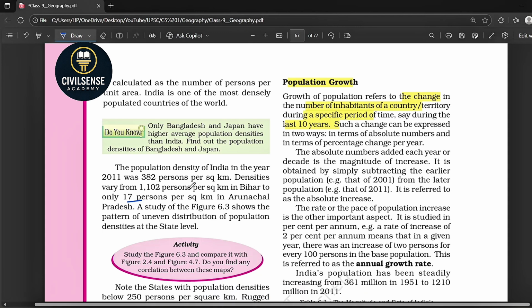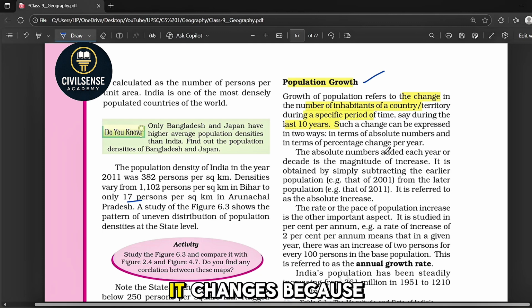But in fertile plains with water availability, more people live. For example, the northern plains and Kerala have very high density because of flat land, fertile soil and abundant rainfall. States with density below 250 have mountains, rocky land and or desert climate, like Arunachal, Sikkim, Rajasthan, Jammu and Kashmir, etc.